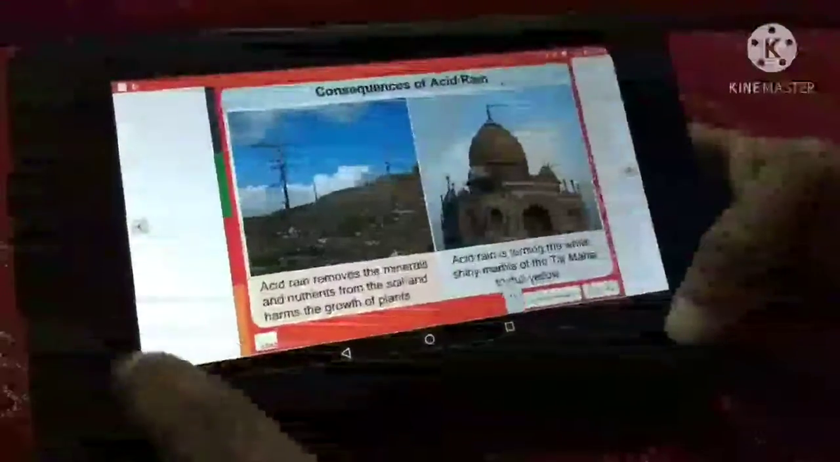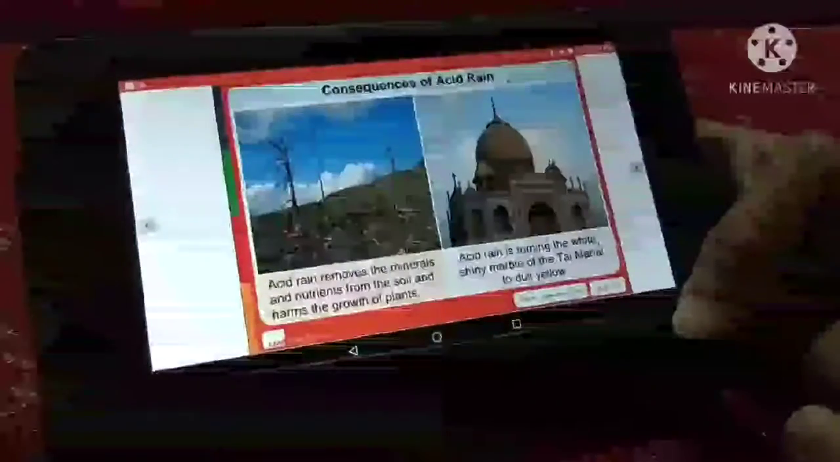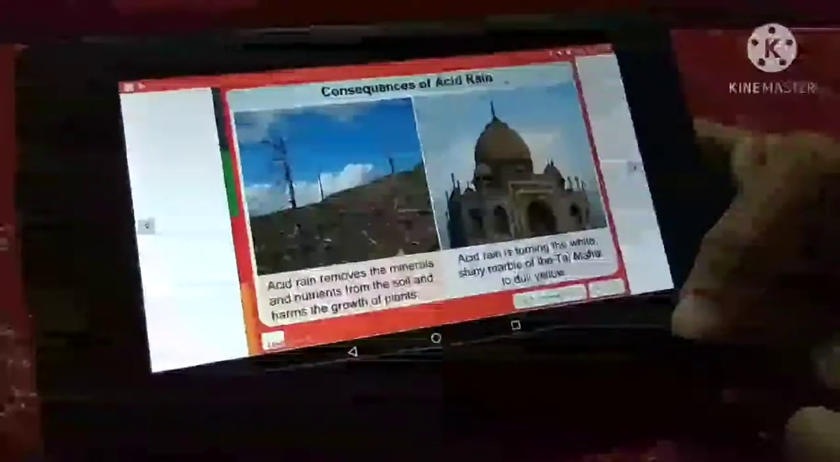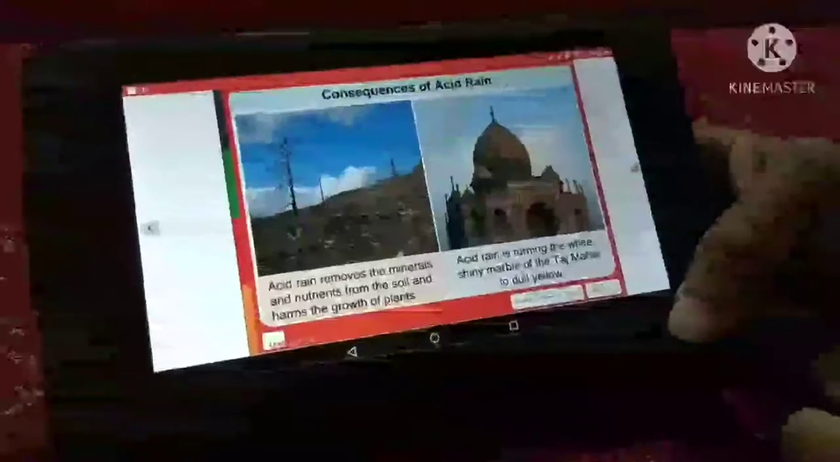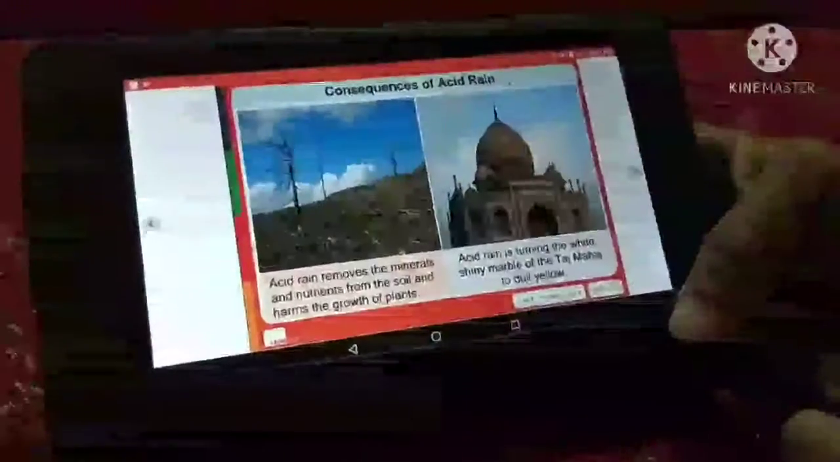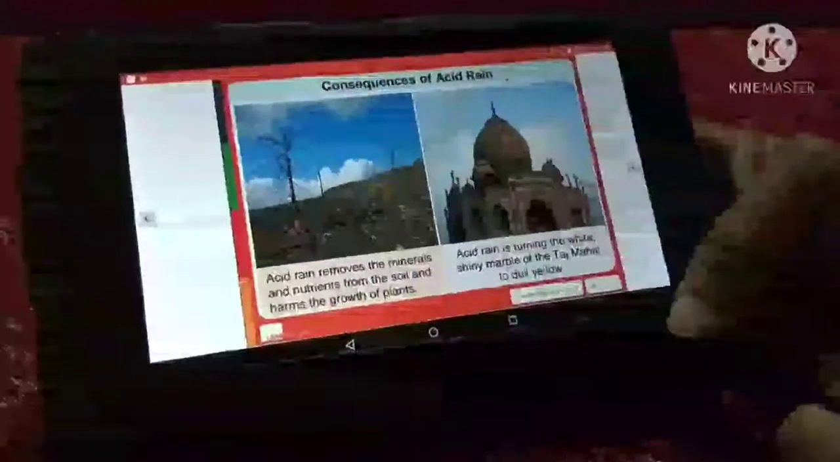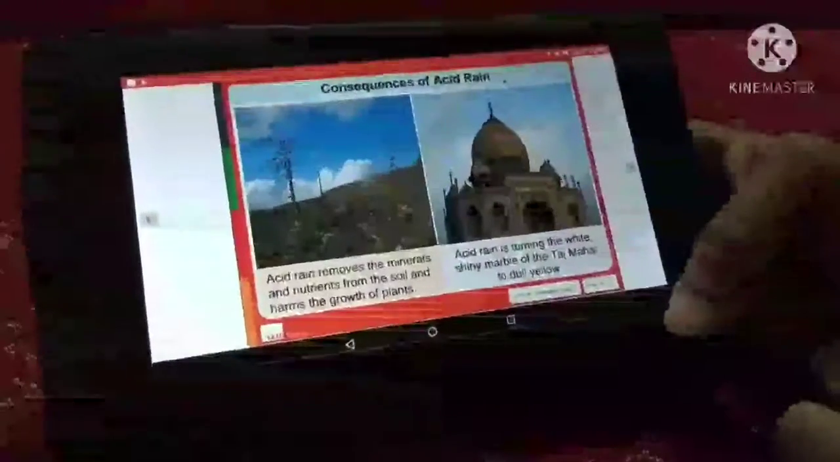Consequences of acid rain. Acid rain removes the minerals and nutrients from the soil and harms the growth of plants. It is also turning the white shiny marble of the Taj Mahal to dull yellow.